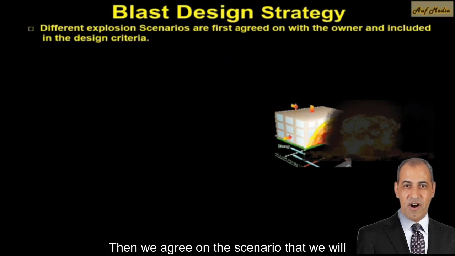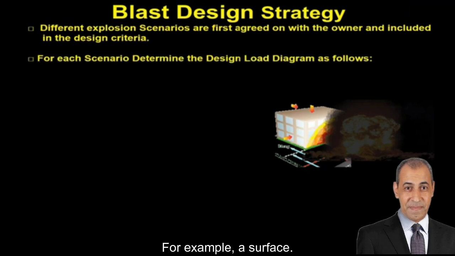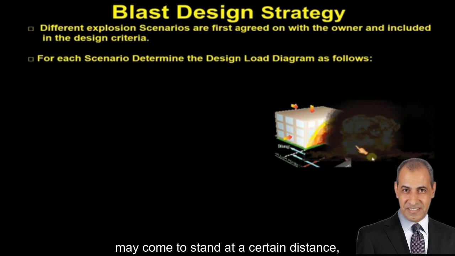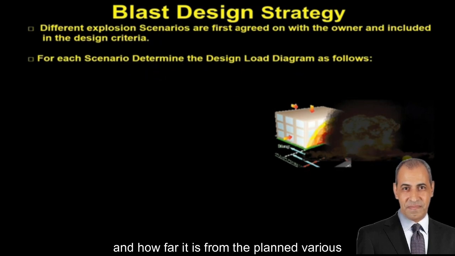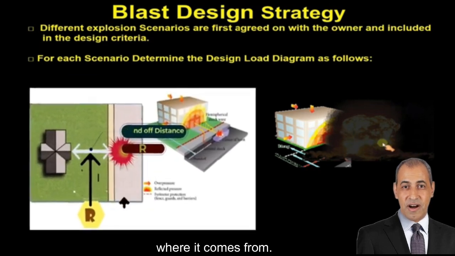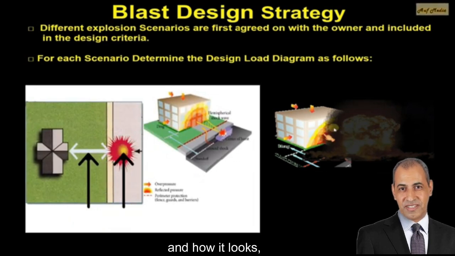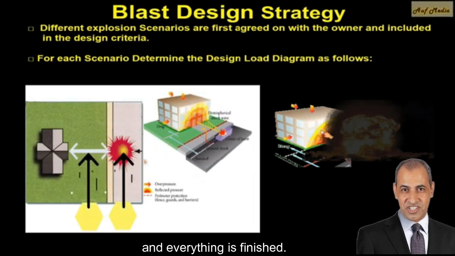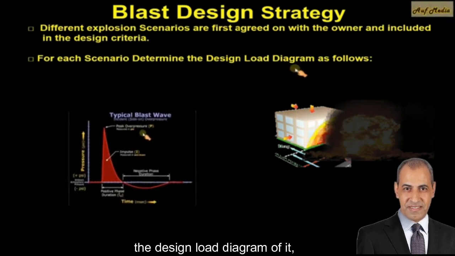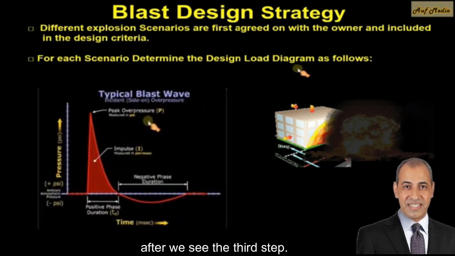Then we agree on the scenario that we will work on. We know the scenario that it is. For example, a surface blast. So I should expect that the blasted car may come to stand at a certain distance, and how far it is from the planned barrier locations, and so on, until I know the nearest distance from where it comes. It also gives me the dimensions of the building, and how it looks, and its face, and everything is finished. Consequently, I will be able to start to specify the design load diagram of it, based on these considerations. We will say it a little later, after we see the third step.